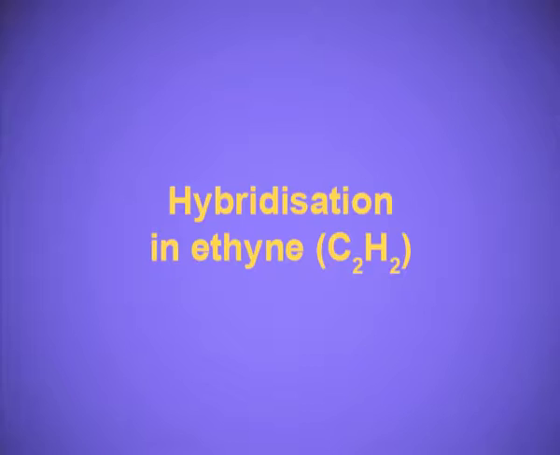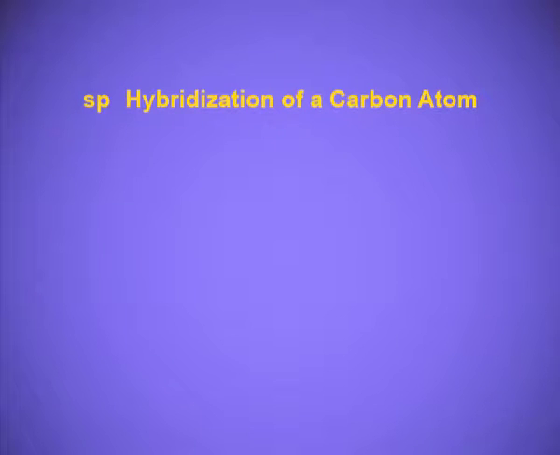Ethyne, the molecular formula is C2H2. We know that carbon is tetravalent, and in this case, since there are 2 hydrogens and 2 carbons, it means in addition to the sigma bond, there must be a pi bond. In ethyne, there are 2 pi bonds and 1 sigma bond between the 2 carbon atoms. Let's discuss hybridization in ethyne: sp hybridization in ethyne, or sp hybridization of carbon atom.